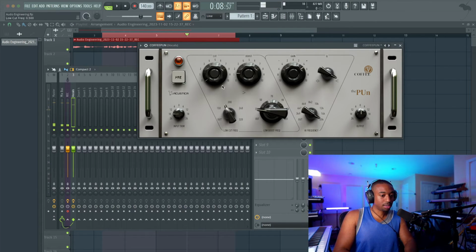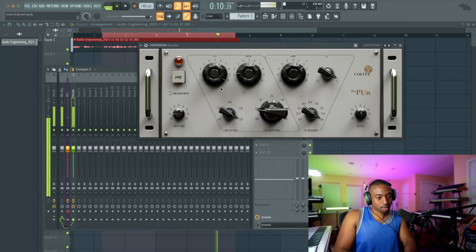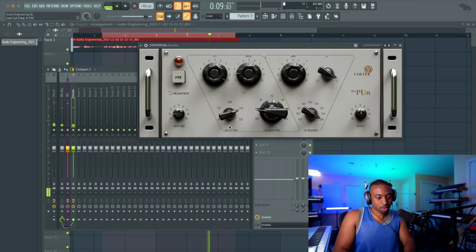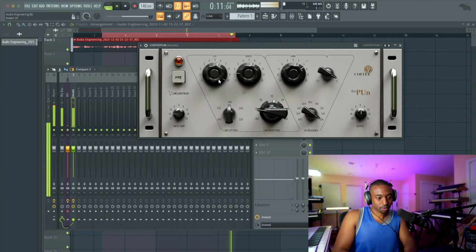Now the cutting, this one you're gonna have to get used to by exaggerating heavily. Just ask yourself, why does it feel hollow? So you can cut and boost at certain areas. So we're boosting at 35 and cutting at 200.